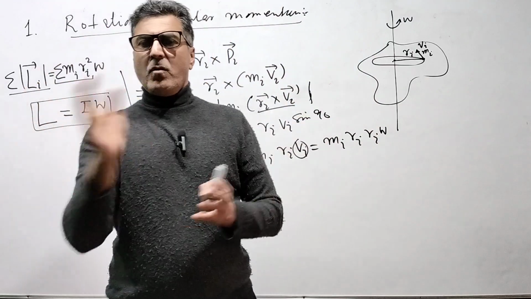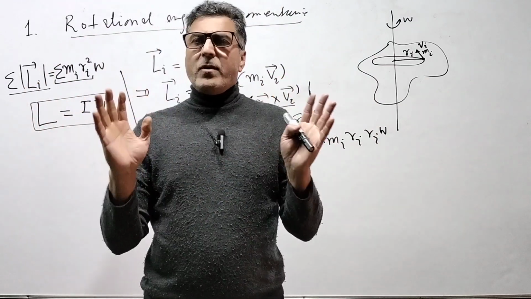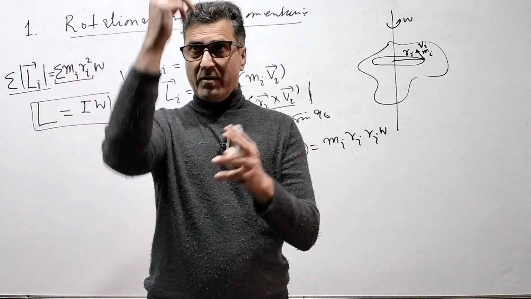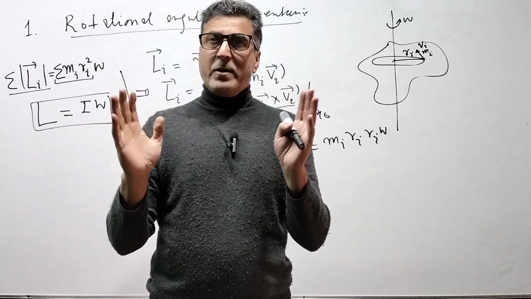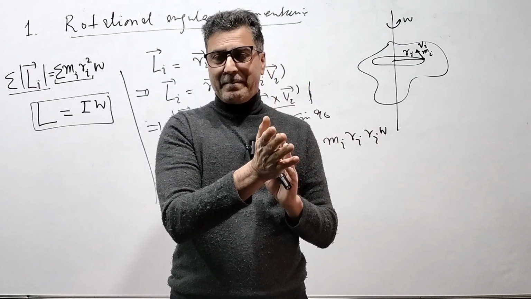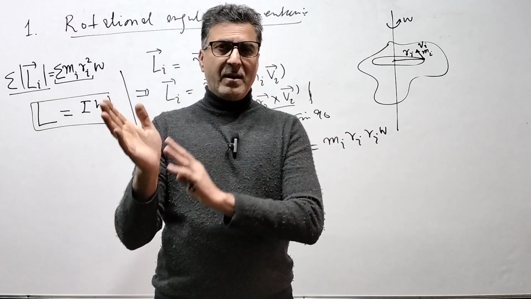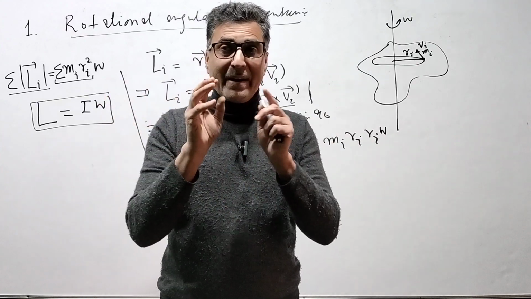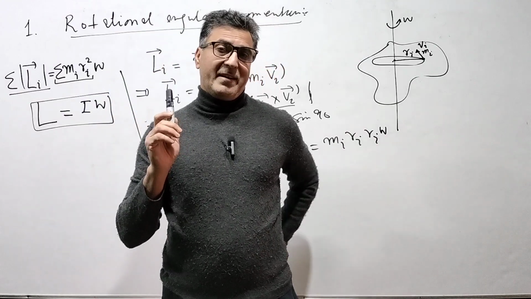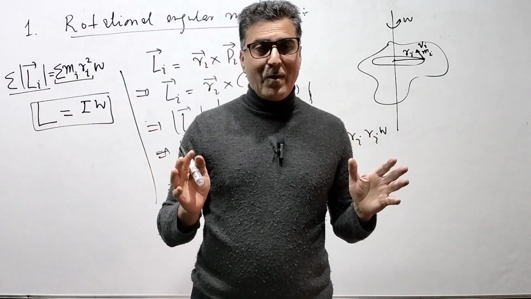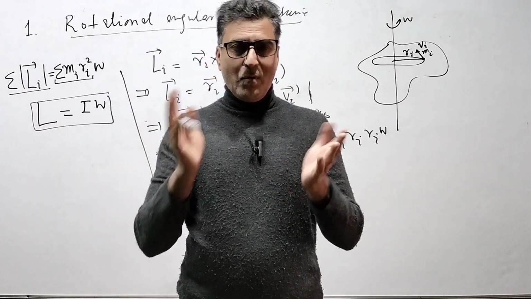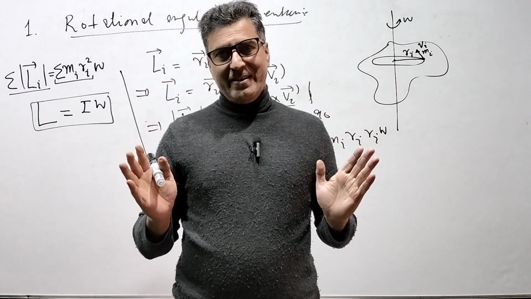So what we have done is that if a body rotates about some axis, its angular momentum is the angular velocity of the body about that axis multiplied by the moment of inertia about this same axis, not about any other axis. It may not be the center of mass axis, it may be a different axis, but you have to find the moment of inertia around the same axis about which the body is rotating. That is all. So you have a simple formula: a body rotates, its angular momentum is I omega, moment of inertia into angular velocity, right?